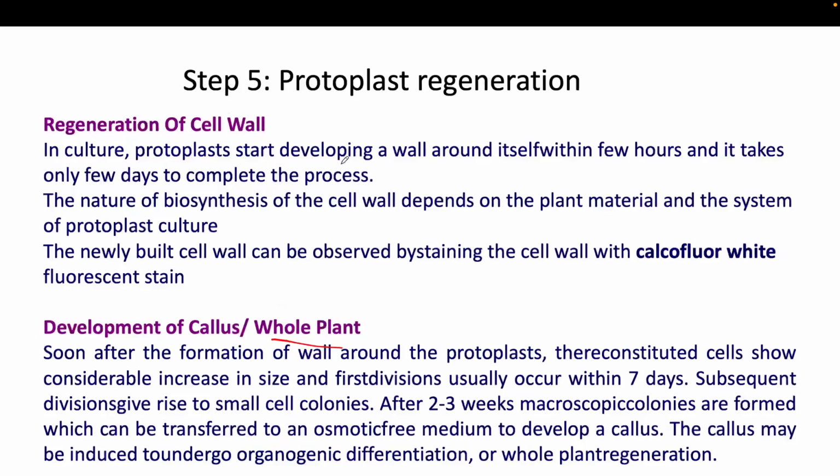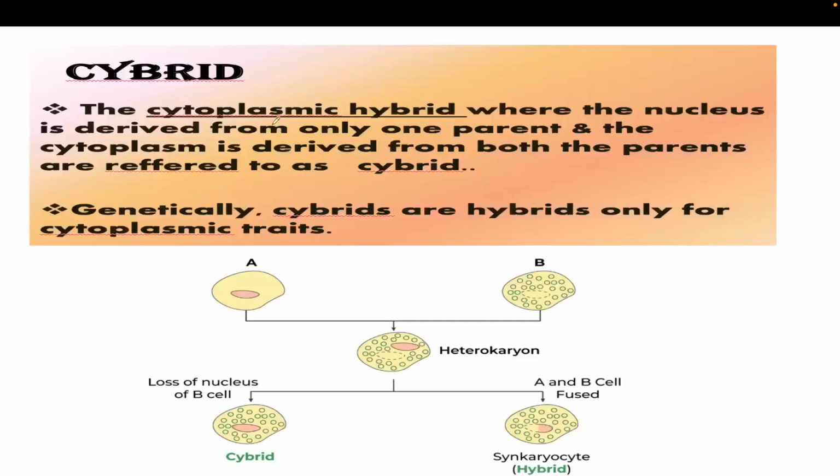Okay, a somatic hybrid has the nucleus of both the cells as well as the cytoplasm of both the cells. But in the case of the cybrid, the nucleus is derived from only one parent, and the cytoplasm is derived from both parents. Genetically, these are hybrid only for cytoplasmic traits.